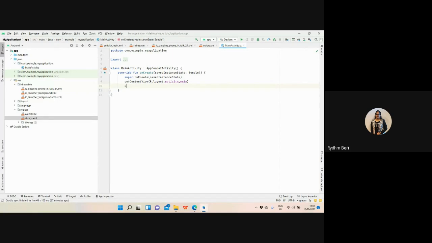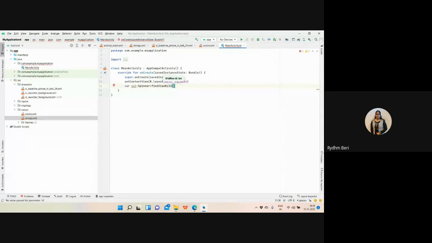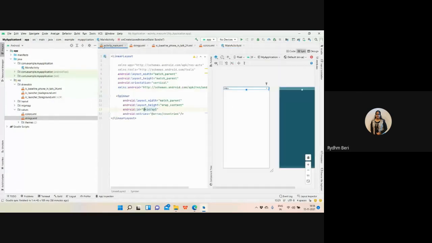So I'm writing var sp1: Spinner equals findViewById(R.id.sp1). Only then I can access that. Otherwise, I can't. Right? So this is how we can create the IDs.